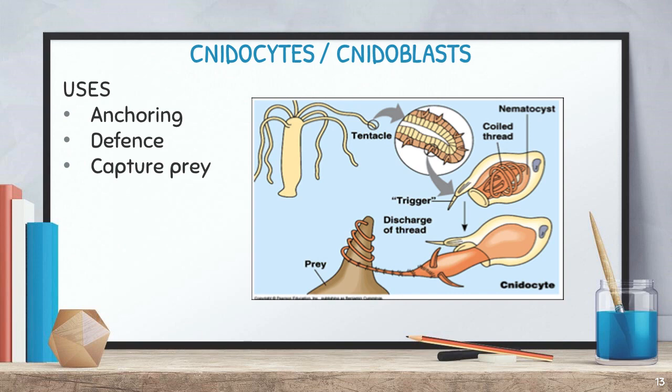When it is getting the prey, this coiled thread will uncoil and it will capture the prey. So that is one of the uses of these cells. And another one, since it consists of the trigger, in some cases they said it consists of poisonous substance also. So it can penetrate inside the enemy, and it would be able to defend itself also. That is another use they said. It could escape from the enemies also. Understand? Next one, anchoring also. Anchoring in the sense this coiled tube will catch on somewhere and it could anchor its body somewhere else. That is called anchoring purpose also. Understand?